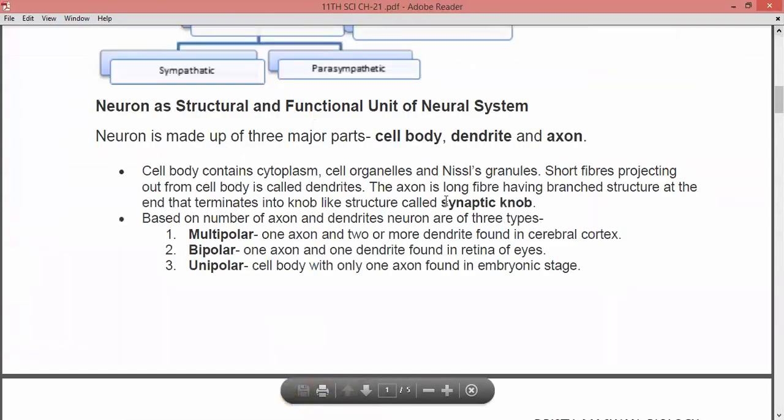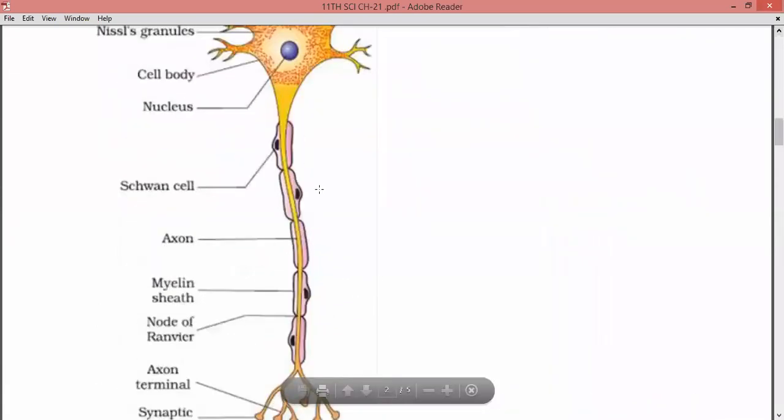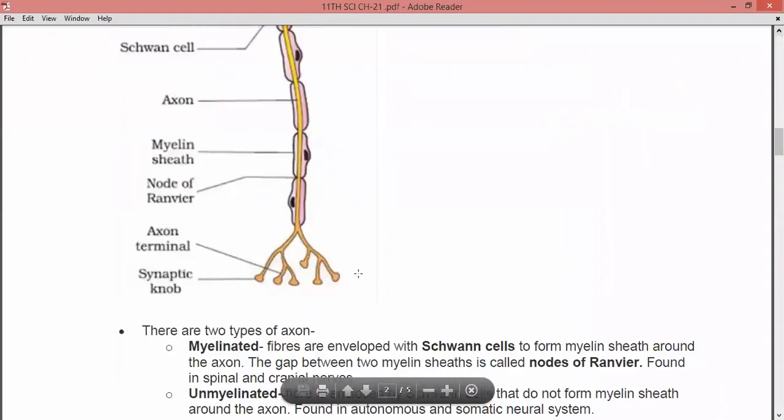Now we are going to see about the axon, right? So the axon is a long fiber which is having a branched structure at the end that terminates into a knob-like structure called the synaptic knob. So you can see over here, this whole portion is said to be the axon, right? And the ending of this axon is known as the synaptic knob.